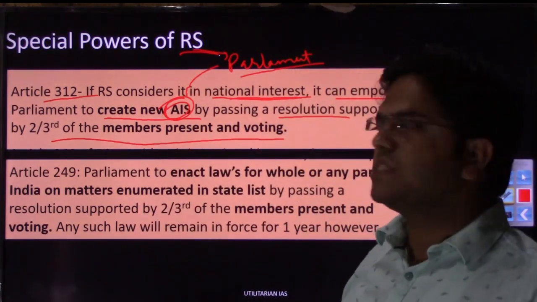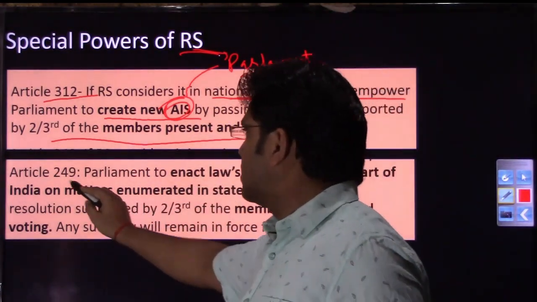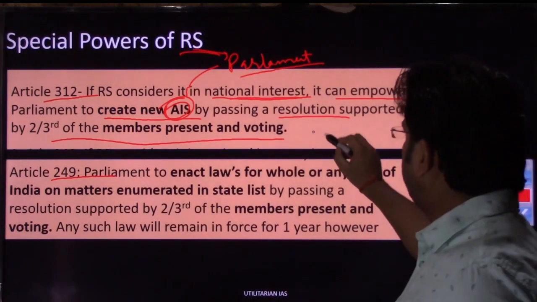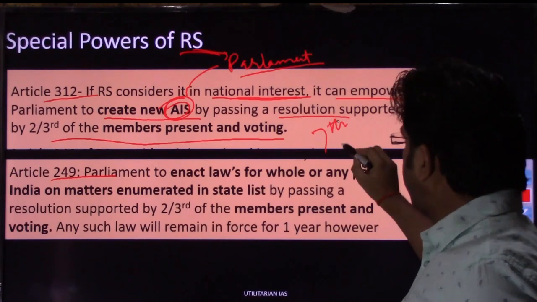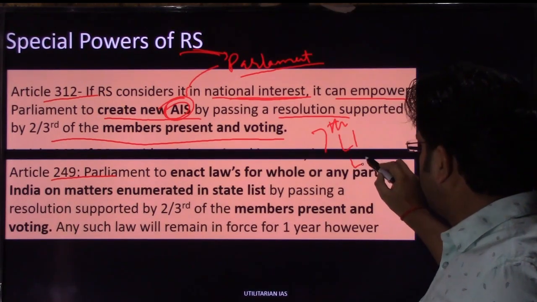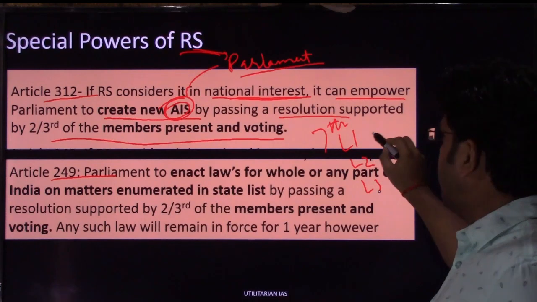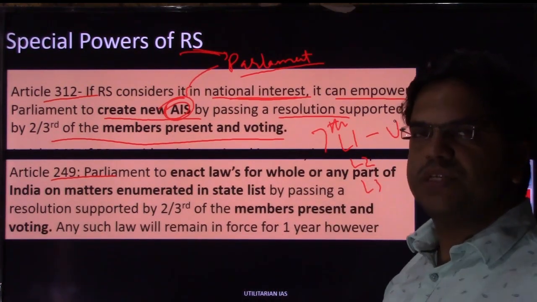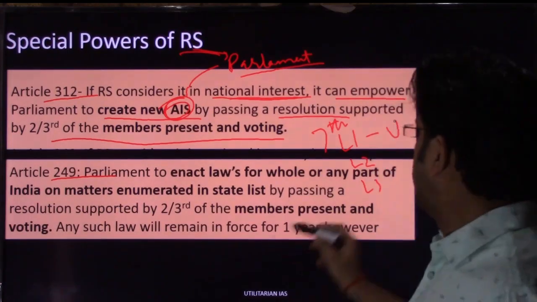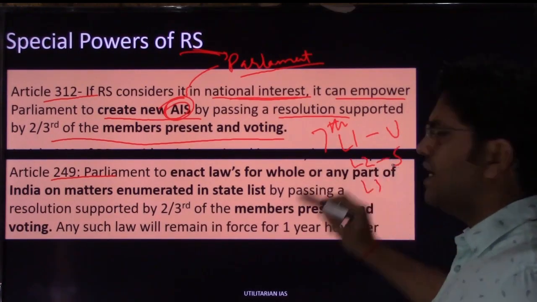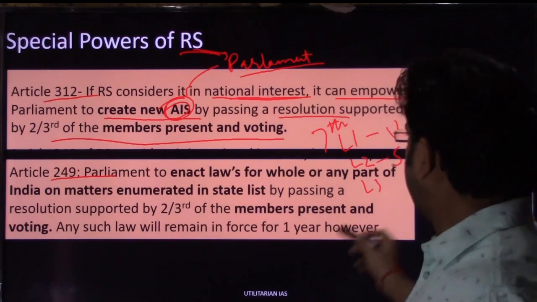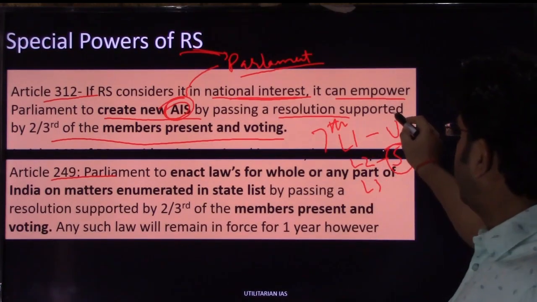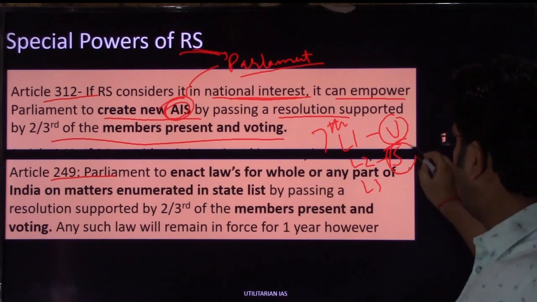The next special power of Rajya Sabha is Article 249. So we have the 7th schedule, right? In the 7th schedule you have list 1 and list 2. We have list 3 as well. In list 1, the union's power has been defined, right? Subjects on which the union is empowered to legislate. In list 2 you have the state list, the list on which the state is empowered to legislate. So the union has its own area, the state has its own area.